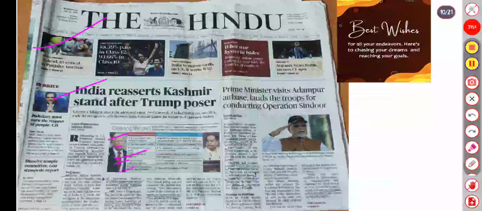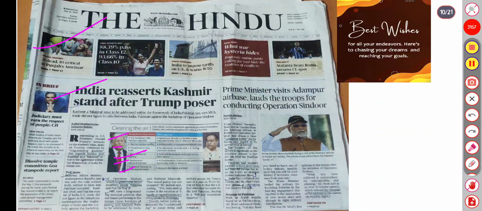What is the MEA response regarding it? The agreement was reached directly via the DGMOs. It was requested by Pakistan due to the ineffective strikes on its air bases, with military actions in the conventional domain only, and no discussion on trade with the US during Operation Sindoor. Talks would be bilateral and the topic will be the return of PoK. No hyphenation, and the international community's stand on terrorism.